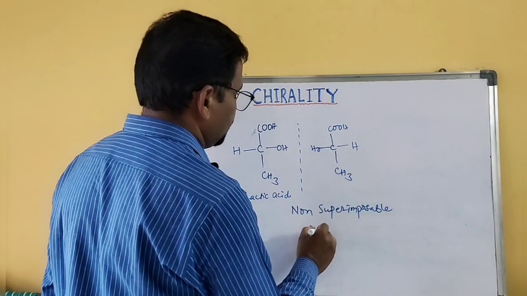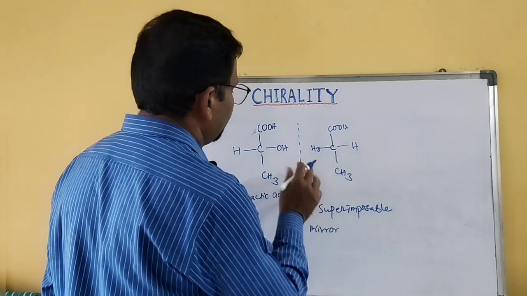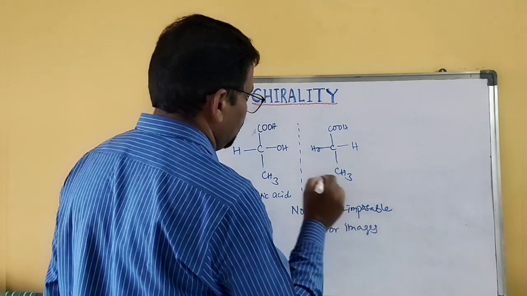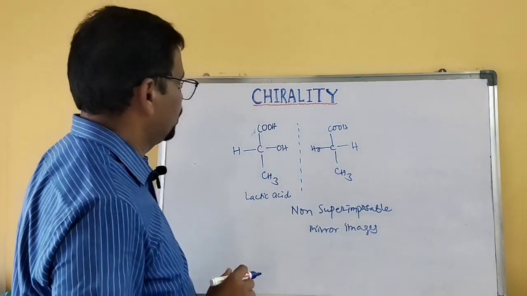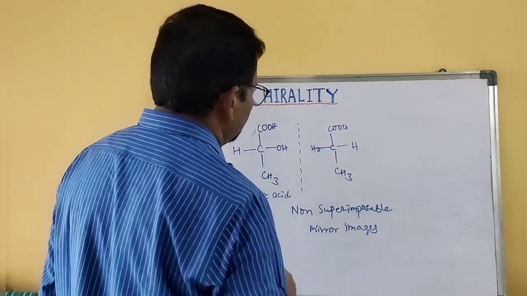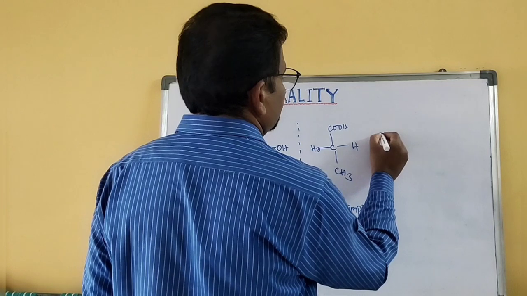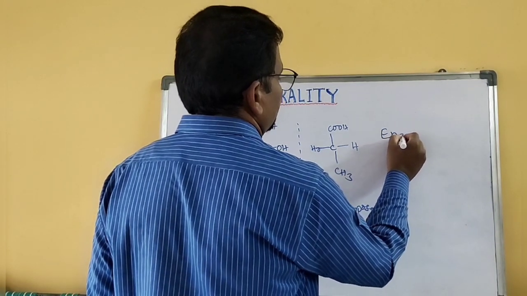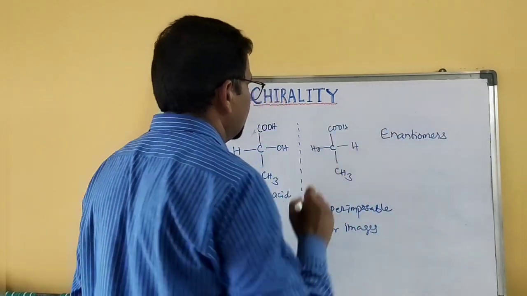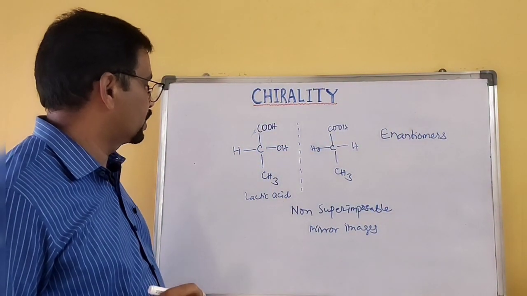So they are mirror images, but they are non-superimposable. That's why these are considered as enantiomers. These are considered as enantiomers.